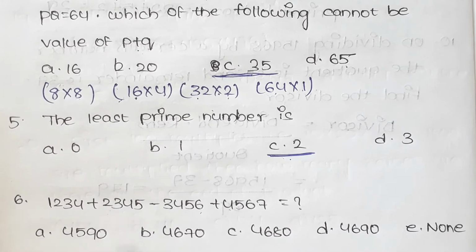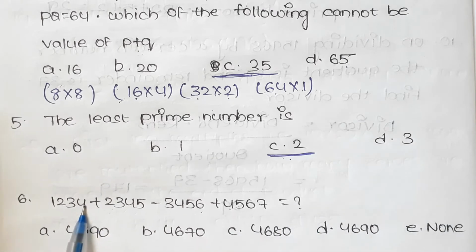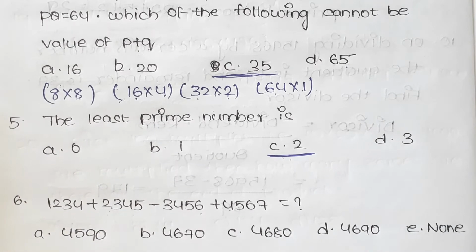Here we have 4 options, that is 4 numbers. And now in order to do this problem, instead of doing very large process, it may take some time.